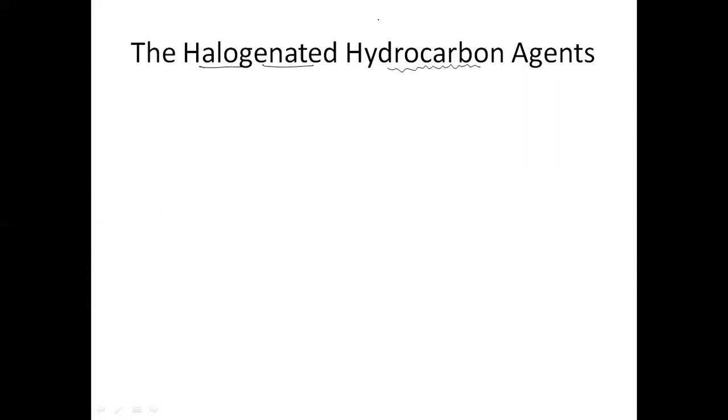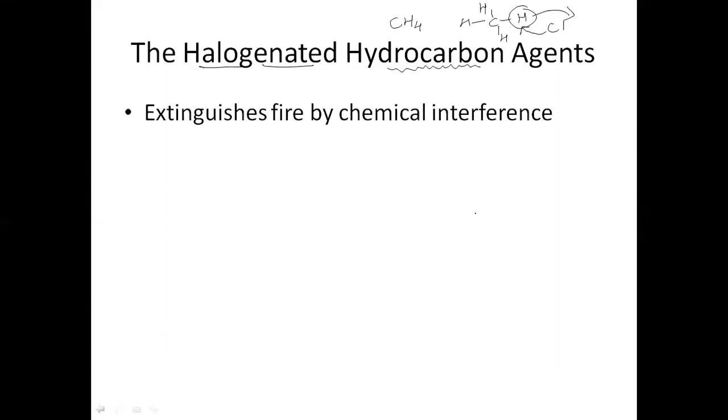So suppose I have methane. Let us take methane as an example. Methane is CH4, right? So here one carbon is attached to 4 hydrogen atoms. If I remove one hydrogen and, instead of this hydrogen, I fill in a halogen, let us say chlorine or bromine, any halogen, then it will become a halogenated hydrocarbon. That means a halogen has been inserted. Okay, how does this extinguish the fire? It extinguishes the fire by chemical interference.